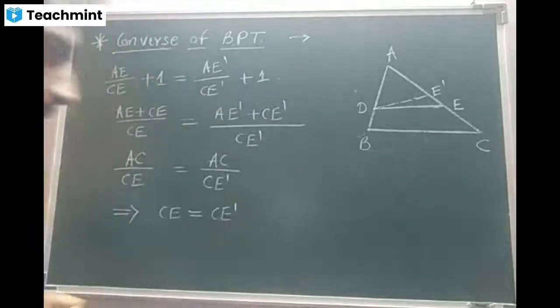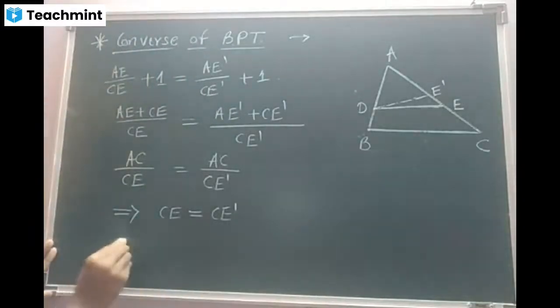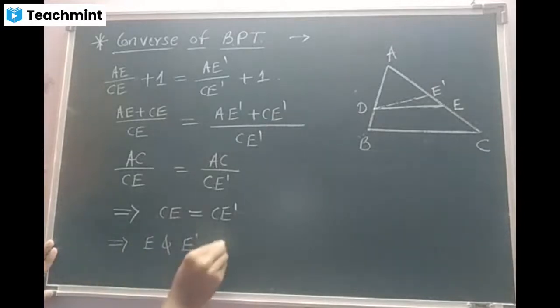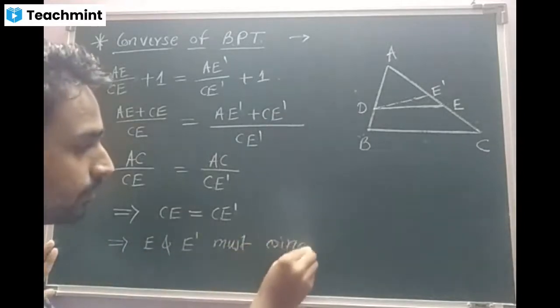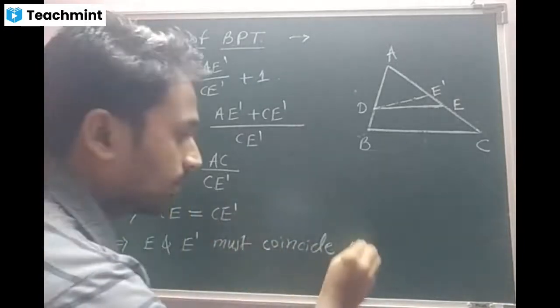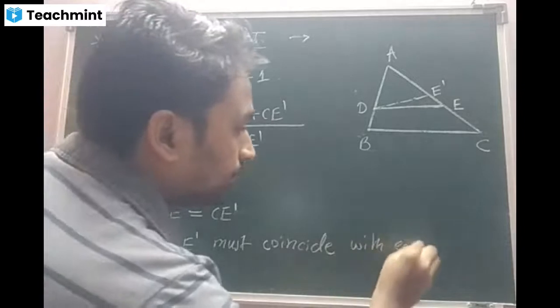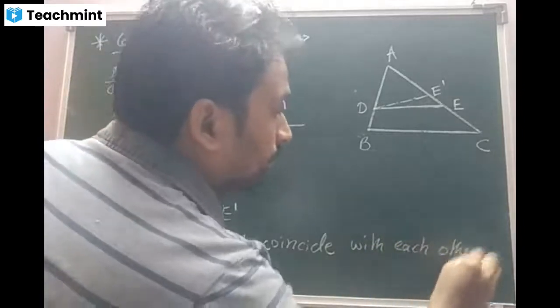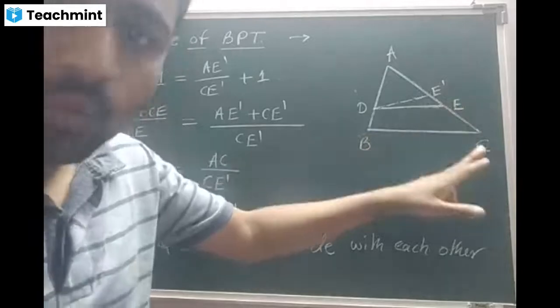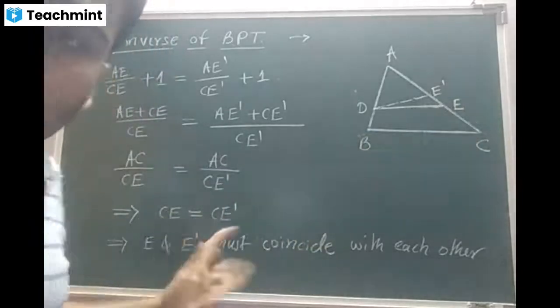So we will write some of the things. This implies E and E dash must coincide with each other. But when they coincide, E dash falls on E, then only the concept of equality comes.